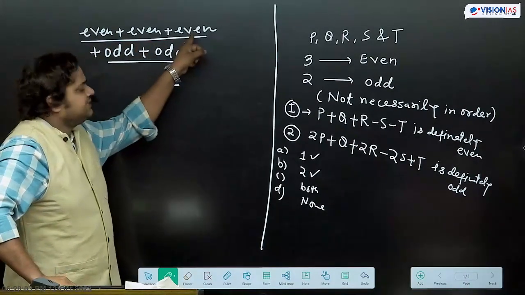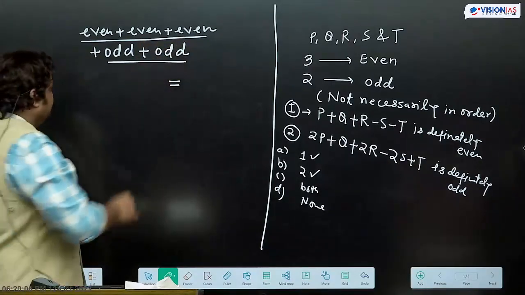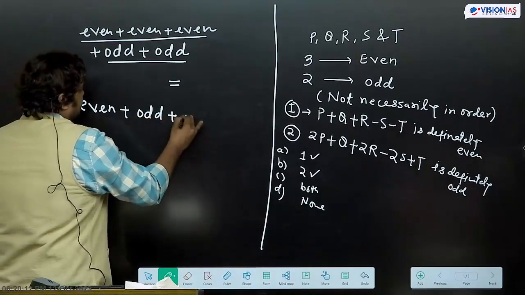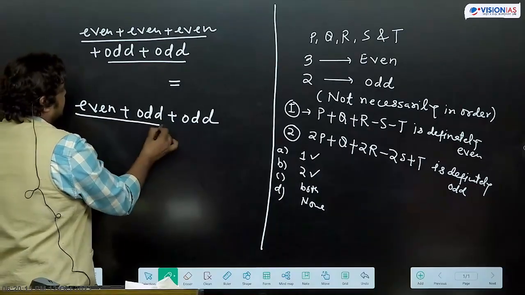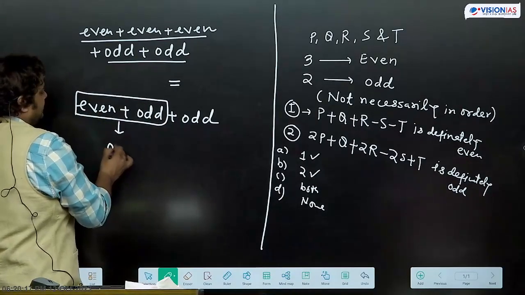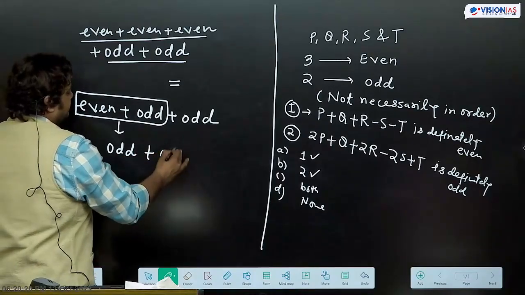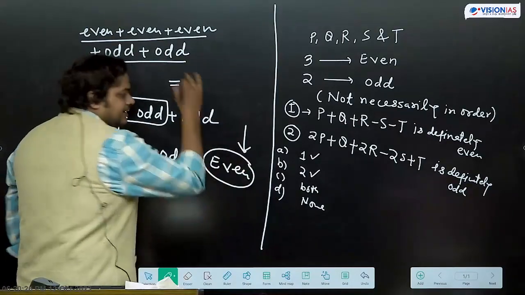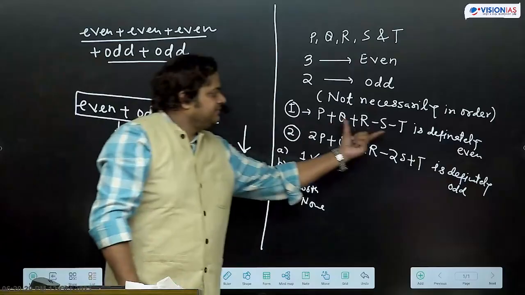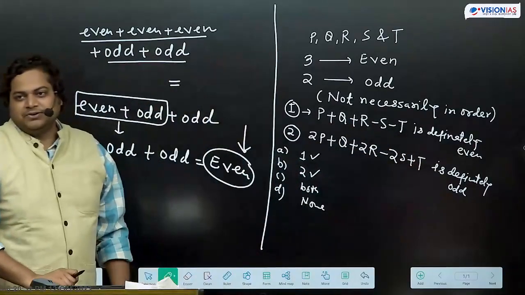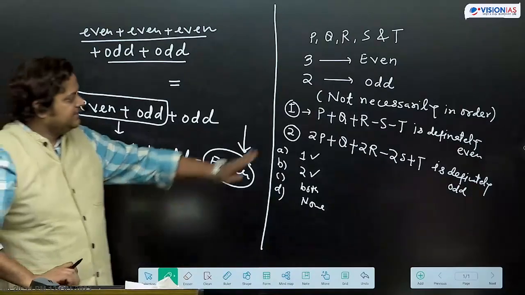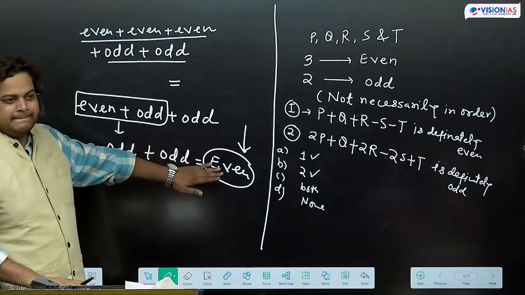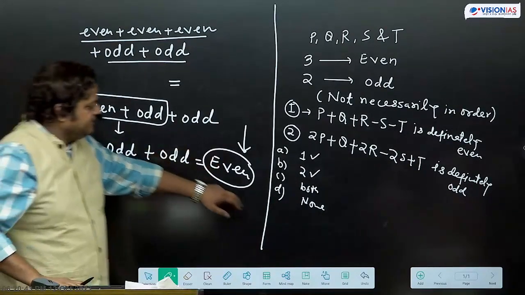So what is the resultant value here? Even plus even plus even is even. Then even plus odd plus odd: even plus odd is odd, odd plus odd is even. So it is certain that this will be definitely even. It cannot be odd. Same. We'll take the second statement.